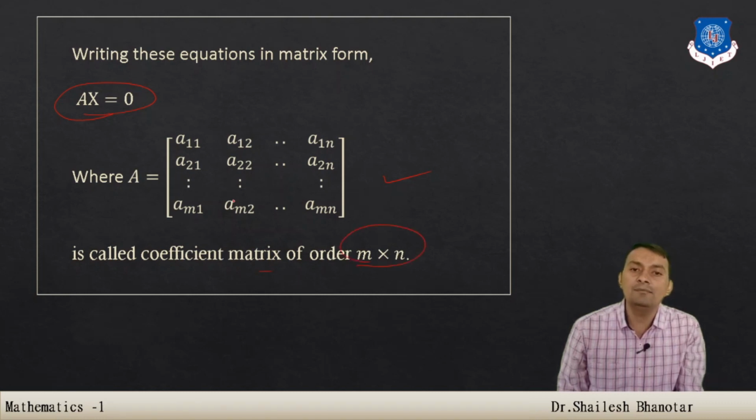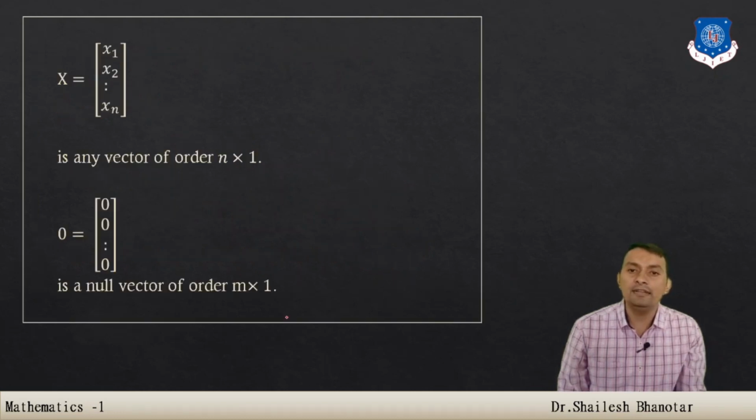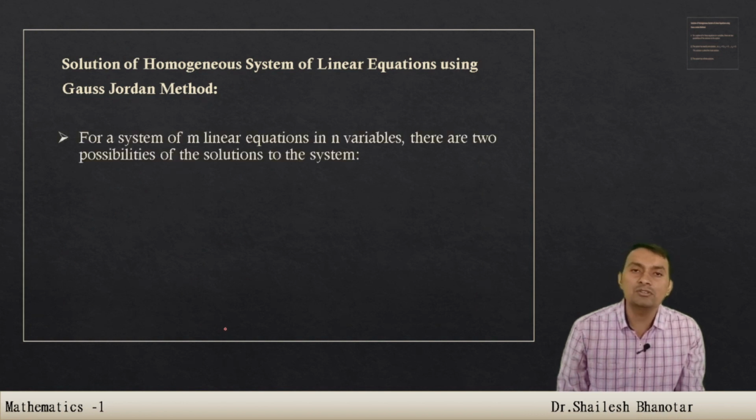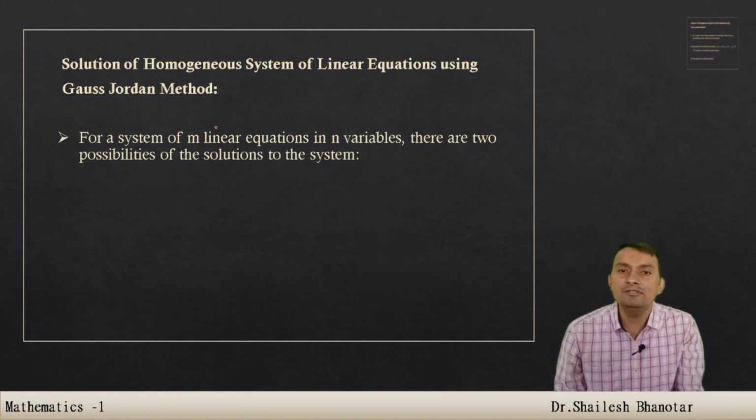The order of the given matrix is m by n, because m rows and n columns are there, X is of order n by 1, and the right side is a null matrix of order m by 1. This system has only two kinds of solutions, trivial as well as infinitely many solutions.